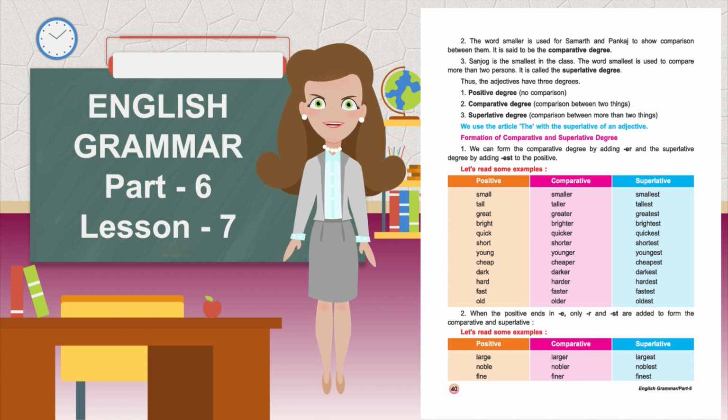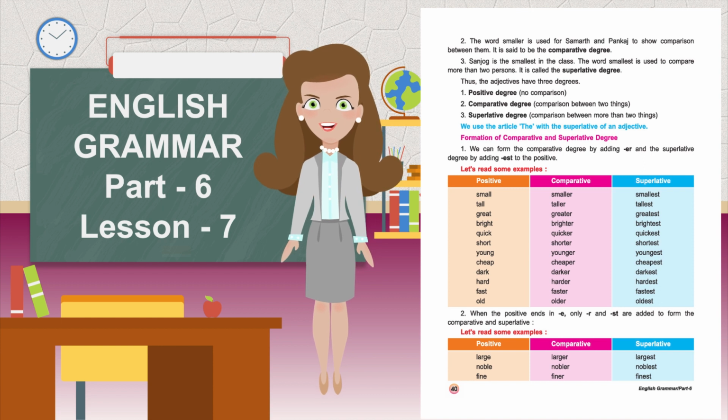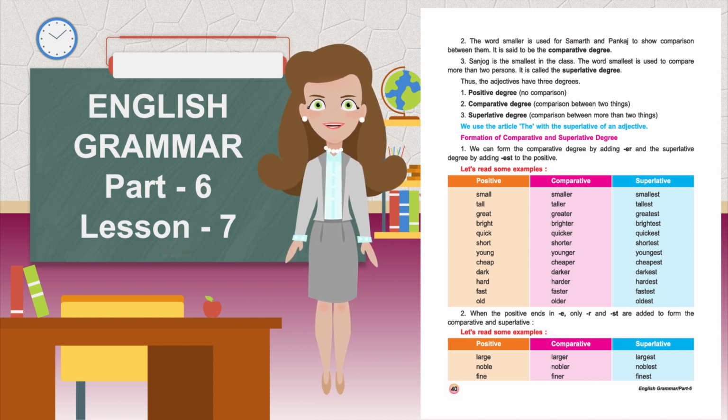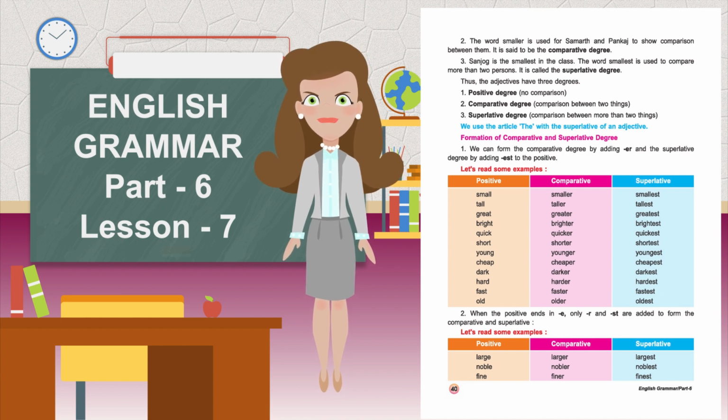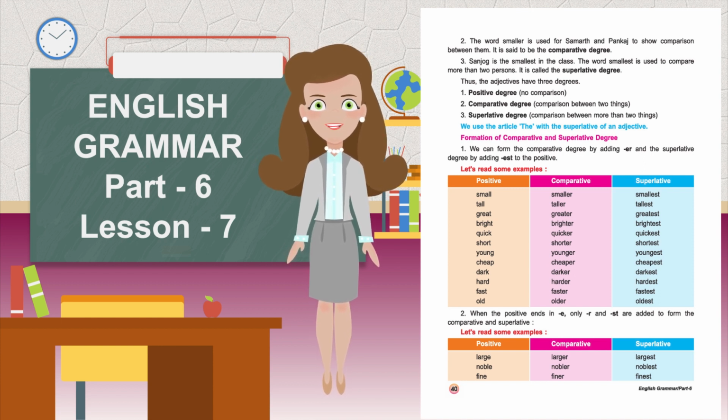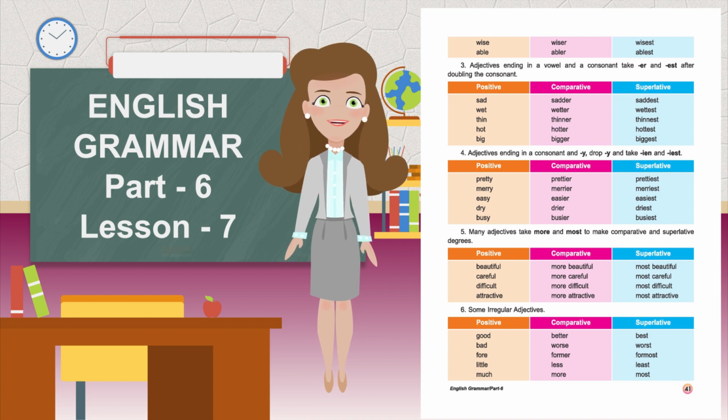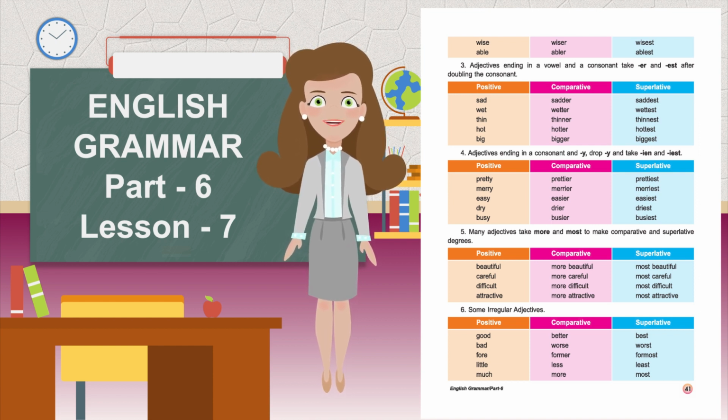When the positive ends in E, only R and ST are added to form the comparative and superlative. Let's read some examples. Positive, comparative, superlative. Large, larger, largest. Noble, nobler, noblest. Fine, finer, finest. Wise, wiser, wisest. Able, abler, ablest. Adjectives ending in a vowel and a consonant take ER and EST after doubling the consonant.